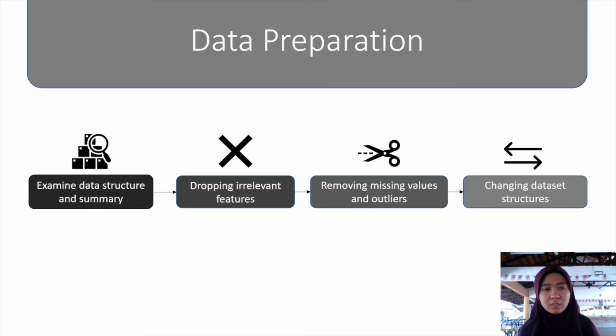For example, there is data with zero value for rental price. So we remove this data because it is impossible for rental price to be zero. Then we change the data set structure according to the model that we are going to use. For example, for regression we use numeric, for decision tree we use numeric with vector, and for naive Bayes we use vector.